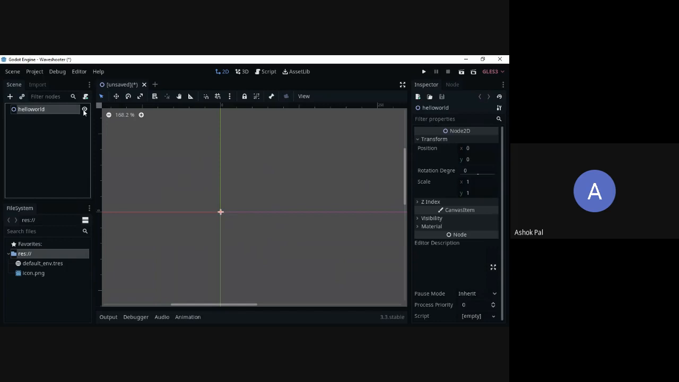And I will create a script. To create a script, everyone see here, there is an icon over here, a paper sign with plus on it, a script sign with plus on it. It is written: attach new or existing script to the selected node.